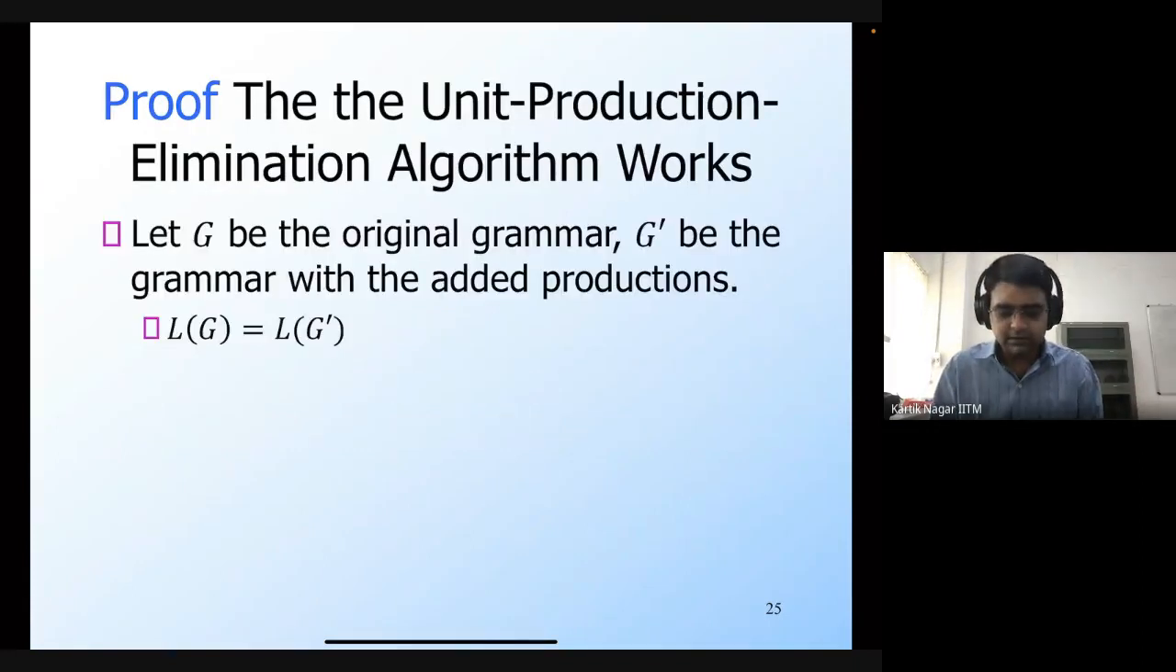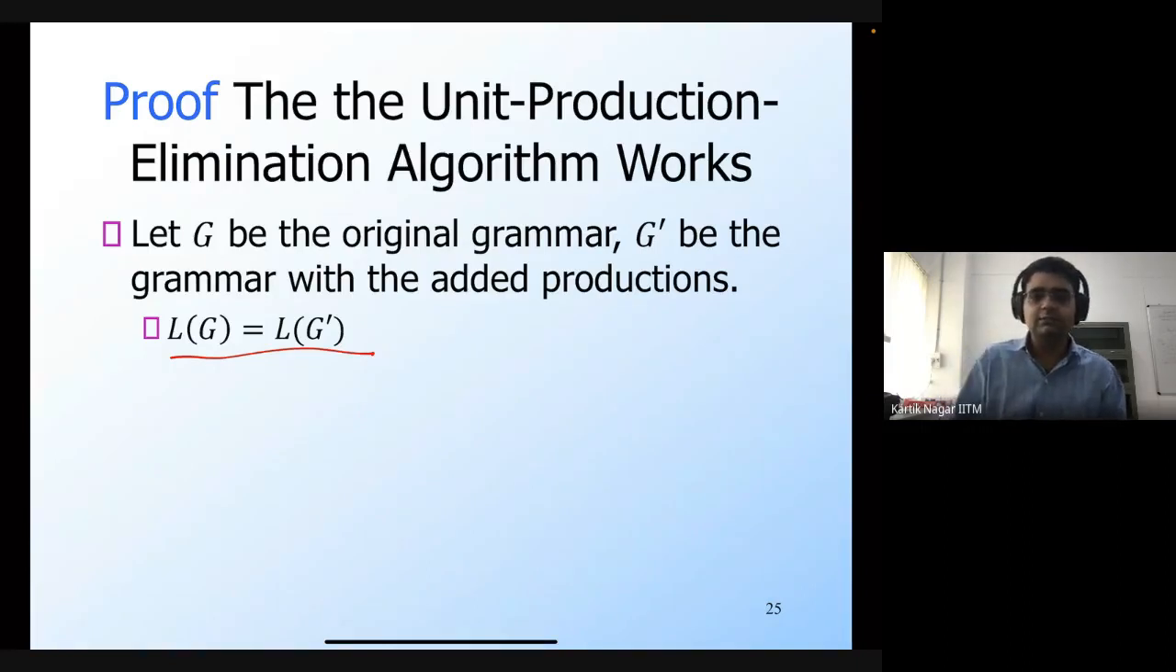Okay, so if G is the original grammar and G prime is the new grammar with all the added productions, at this point I have just added productions. I have not yet removed the unit productions. So that's why L of G is equal to L of G prime. Again, I'm sort of skipping the steps that we took the last time. You can prove that L of G is a subset of L of G prime, and the other direction as well, that L of G prime is a subset of L of G. But the simple reason is that G prime is the grammar obtained by just adding productions, so it doesn't actually affect the language of the grammar at all.